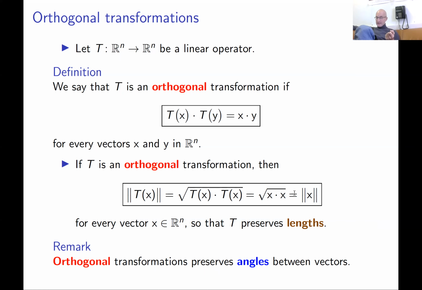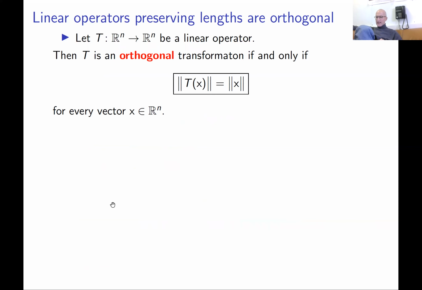So orthogonal transformations preserve angles. Surprisingly, the opposite assertion is true. If we have a linear operator which preserves length of vectors, you can actually deduce that it's orthogonal,